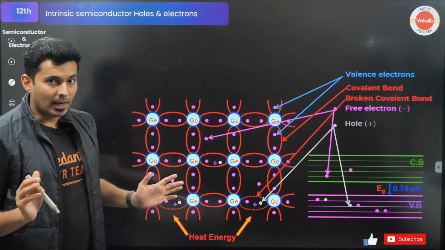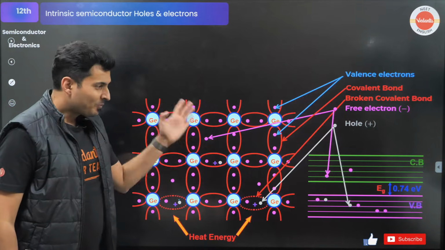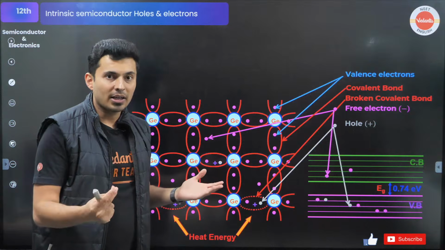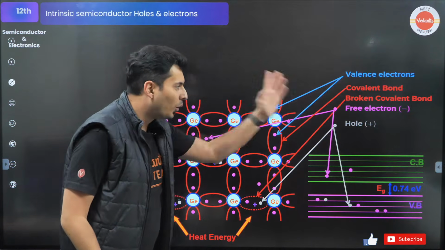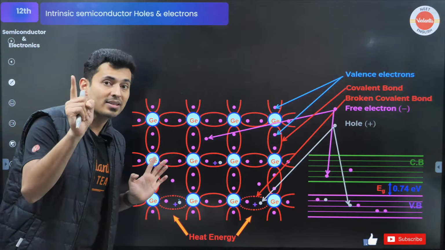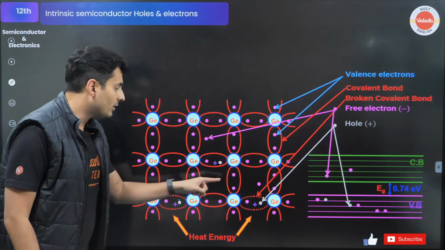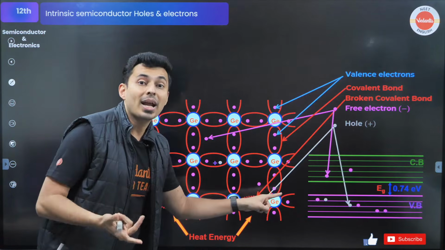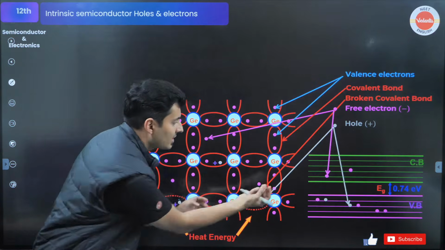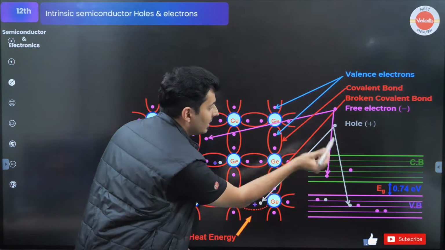Now, when all these things are happening, you should also understand holes are created in the valence band. Where are the holes created? I am repeating, where are the holes created? That's a vacancy in the valence band, because thermal energy has broken the bonds and pushed these electrons into the conduction band.